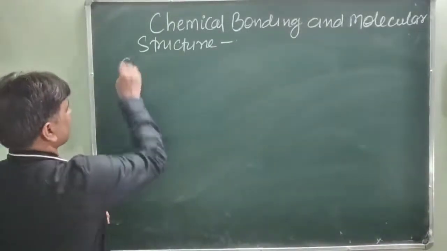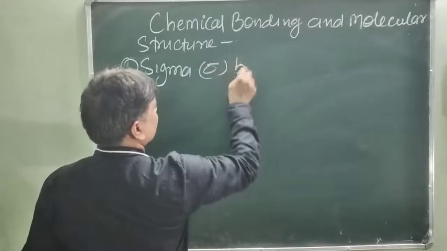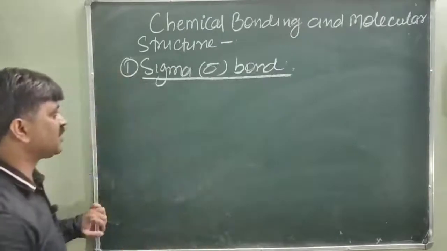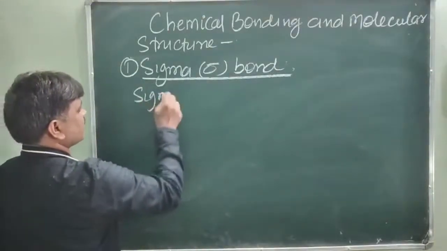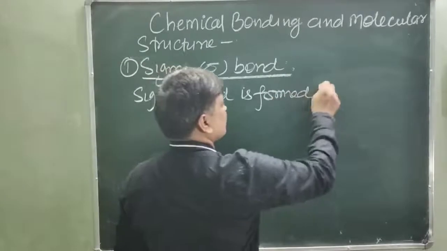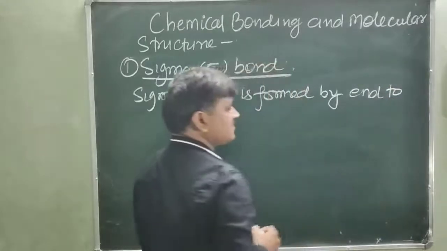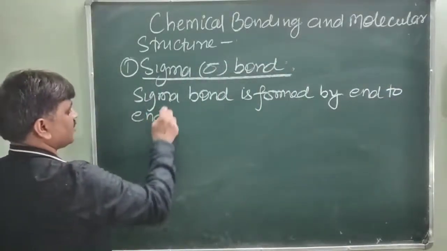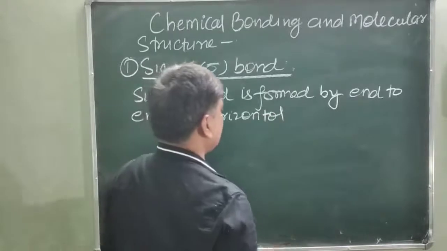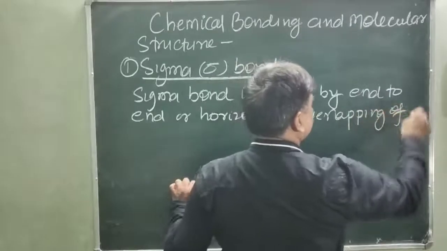First one, sigma bond. Sigma bond is formed by the end to end overlapping, or horizontal overlapping, of atomic orbitals.